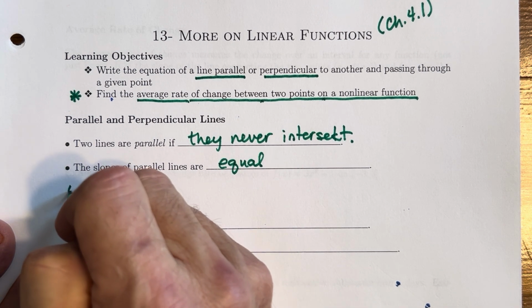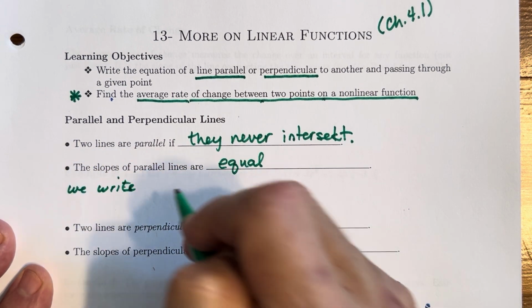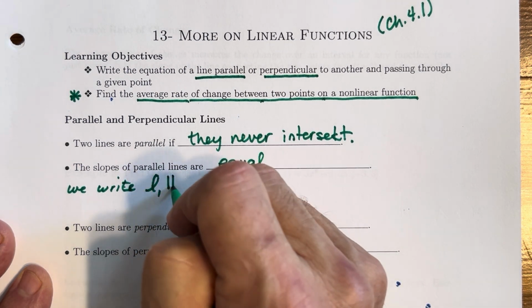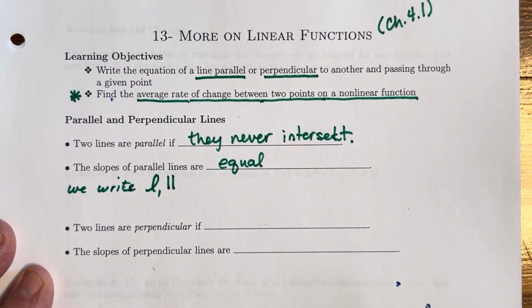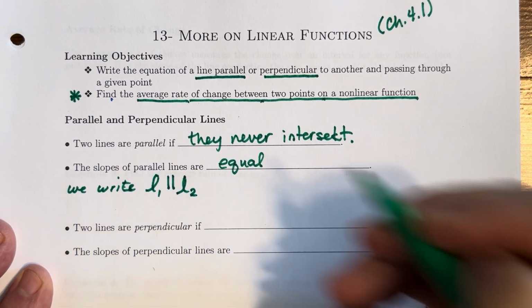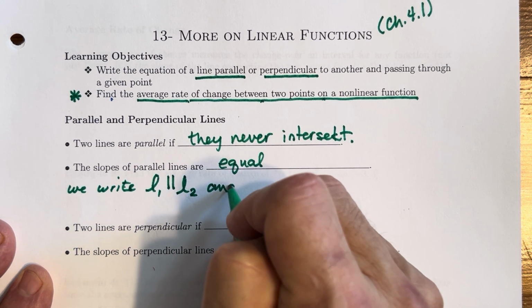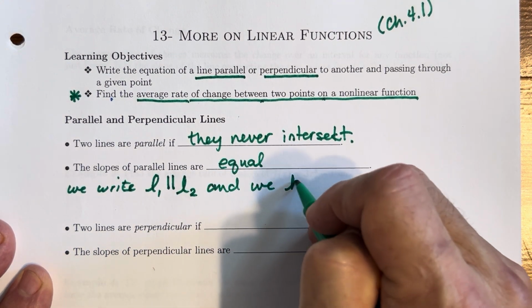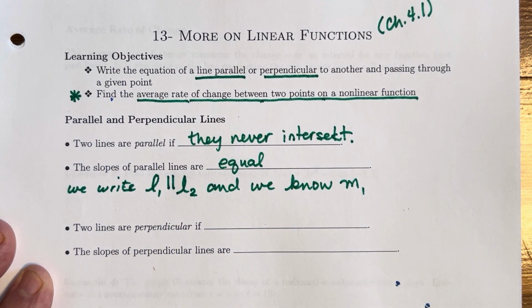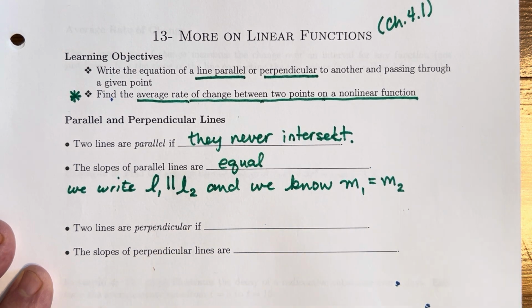All right, some notation. We write L1 is parallel, and that's what those two little vertical bars represent, the phrase parallel, to L2. And what that tells you is we know the two slopes are the same: M1, the slope of the first line, is equal to M2, the slope of the second line.